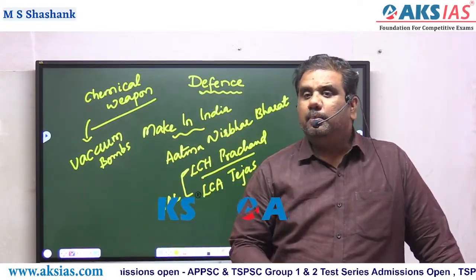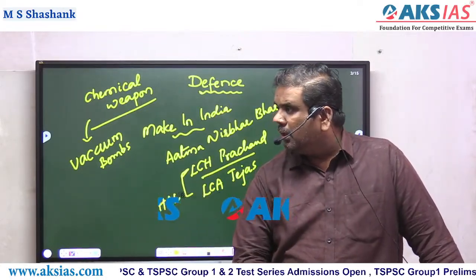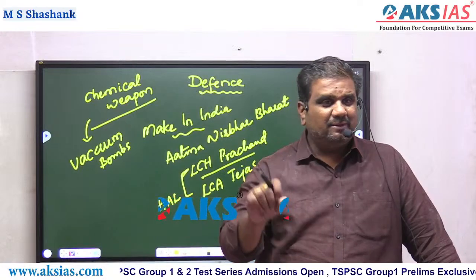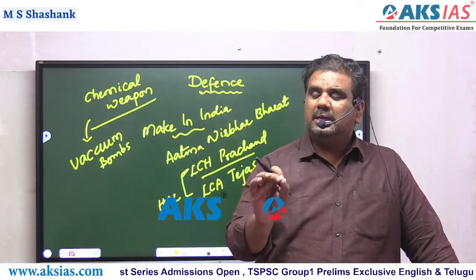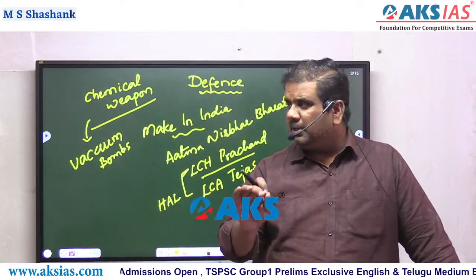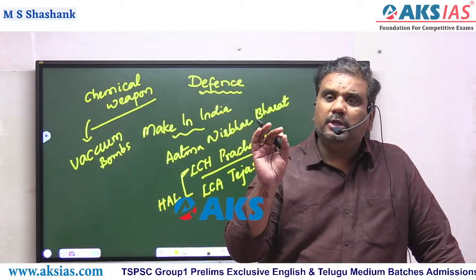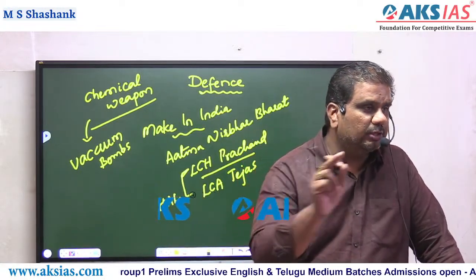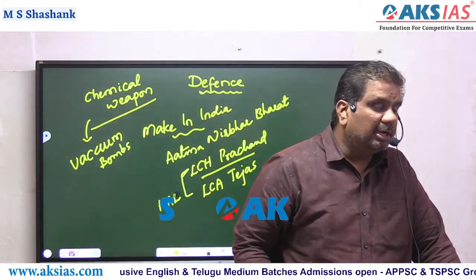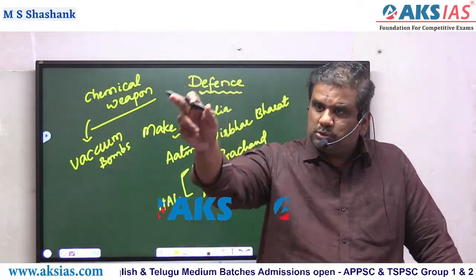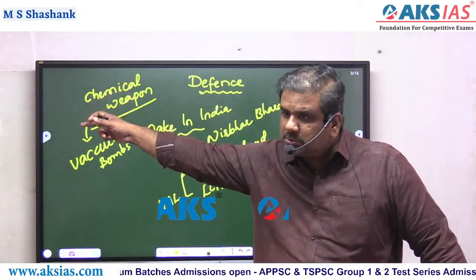Suppose sarin gas is released in this region, then first the air will get polluted, air becoming poisonous, and apart from that, even the water body present in this region will become highly poisonous. It means the Musi River, wherever it flows, becomes completely poisonous.